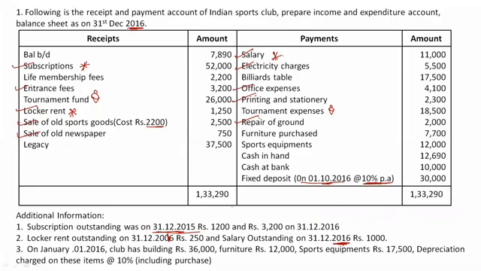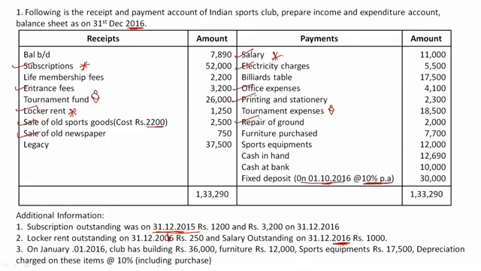Now, once you need to go through the adjustments, or you can say additional information. Remember, so basically all the adjustments or additional information once appear in income and expenditure account. Okay, first adjustment is already taken. Subscription outstanding at the beginning of the year is also taken. At the end of the year is also taken. Okay, so just leave it. Then we have locker rent outstanding is already taken. Salary outstanding is also already taken.